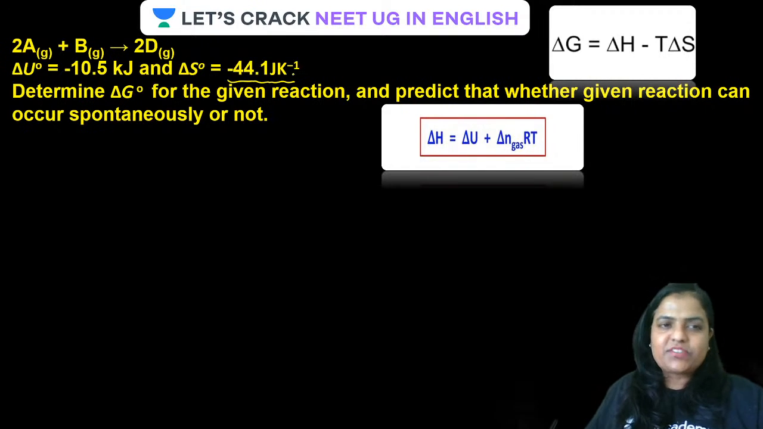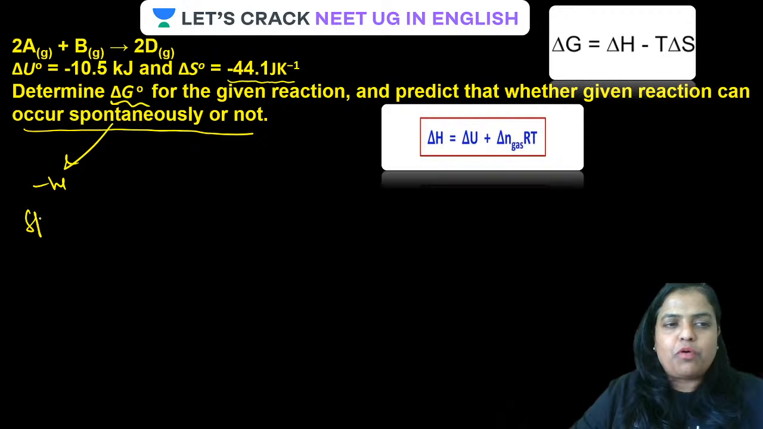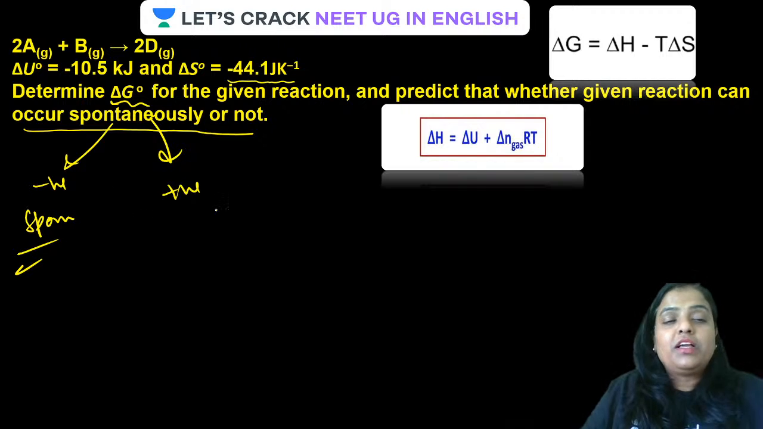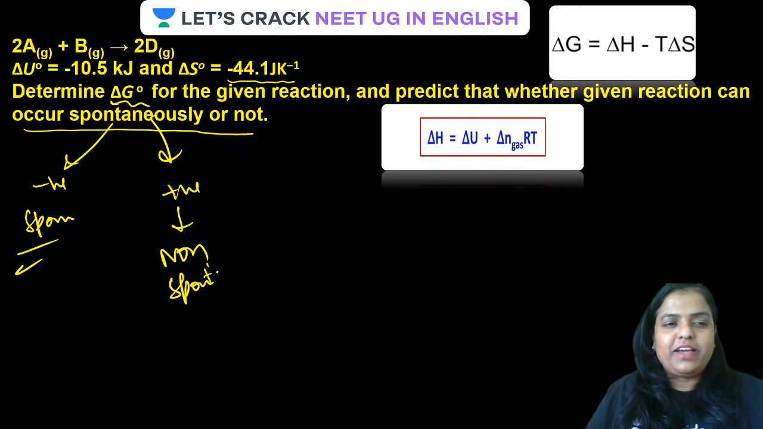Have a look at the screen now. So what do we have to do? We have to calculate the value of delta G naught for the given reaction, and we have to predict whether the particular reaction can occur spontaneously or not. It is very simple. Guys, if delta G value is negative, it will be spontaneous. If delta G is going to come as positive, it will be non-spontaneous. So let us calculate the value, guys.